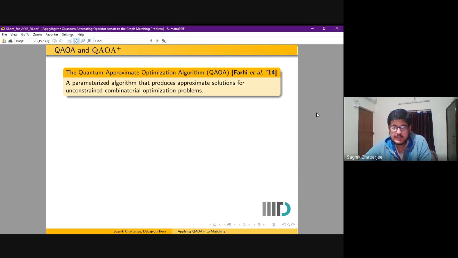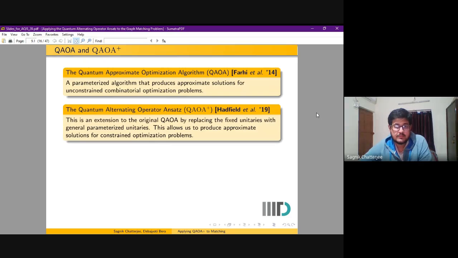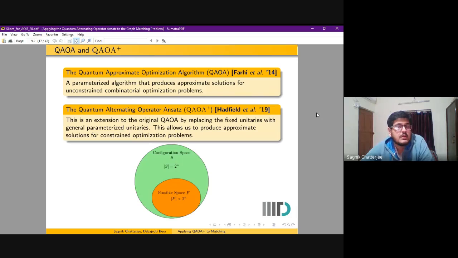In 2019, Hadfield et al. gave the quantum alternating operator ansatz, which is an extension to the original QAOA, in which they showed that by replacing the fixed unitaries given in the original paper by general parameterized unitaries, we can produce approximate solutions for constrained optimization problems. What do we mean by constrained and unconstrained optimization problems?